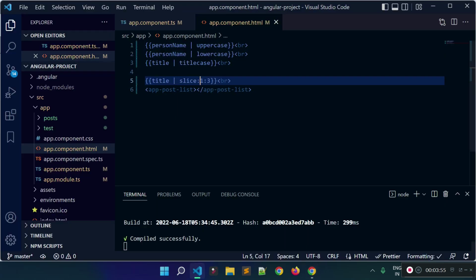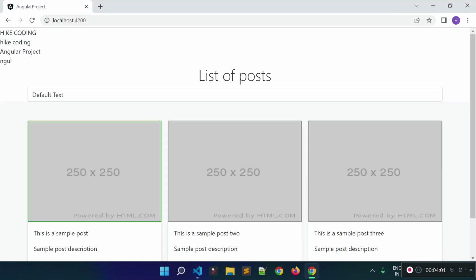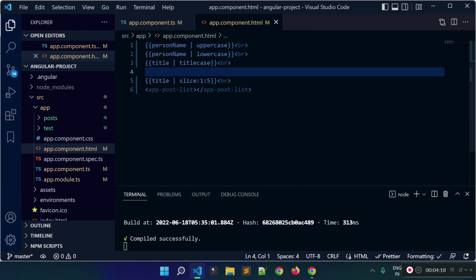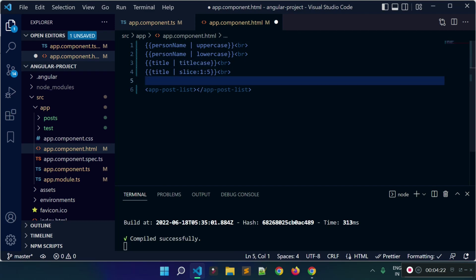Okay, let's make it 5 and check the browser. You see this is taking NGUL, so it is taking 1 2 3 4, not taking the fifth character. So this is how we can use the slice pipe in Angular, and these pipes are applicable only for the string data type. Now I will tell you about some pipes which are applicable for the number data type.